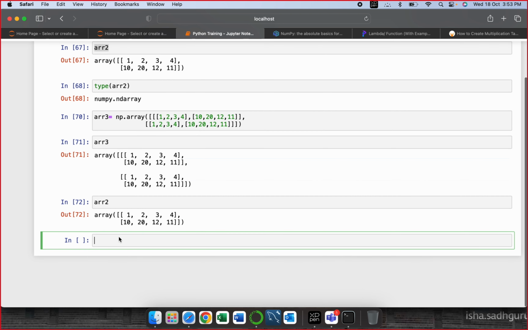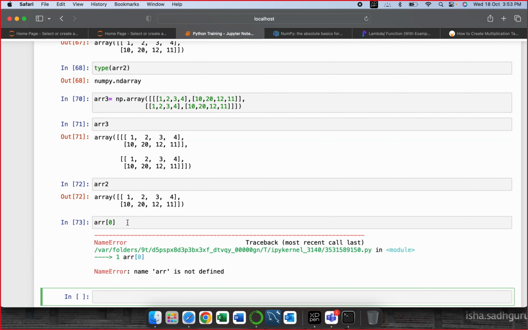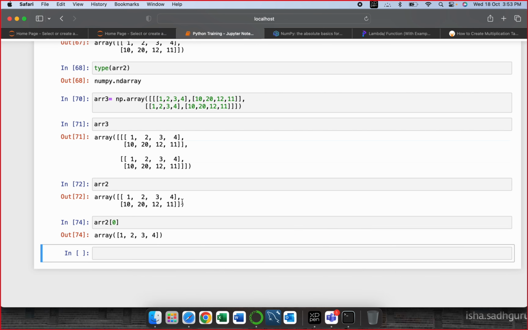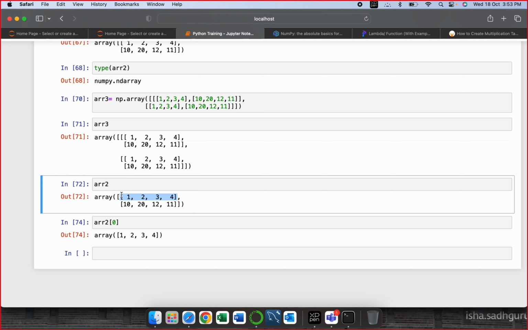Array2 looks like this. Let's say I want to access only the first element of array2. So I'm indexing over it. Remember how we did indexing in lists, dictionaries, sets and tuples? Same way we are doing indexing over here. So when I'm accessing ARR2, the 0th index, it will pick that 1D array from it.